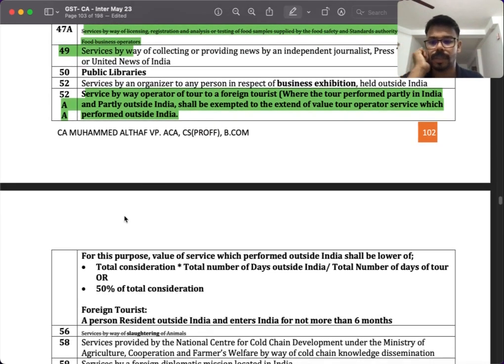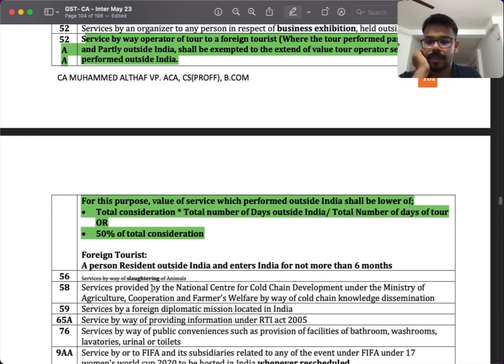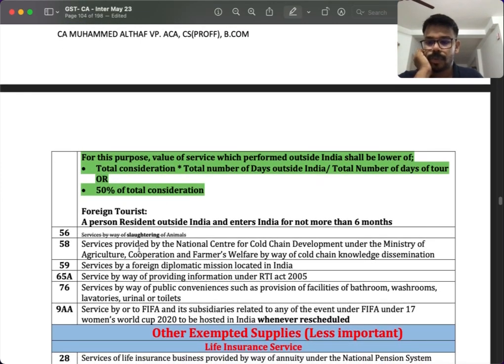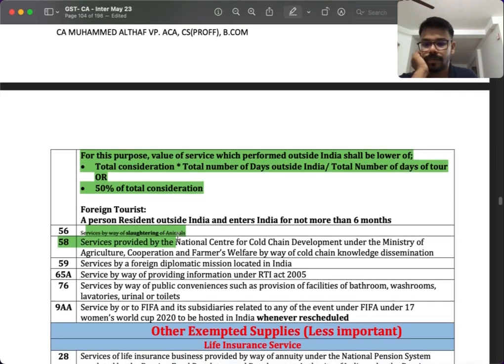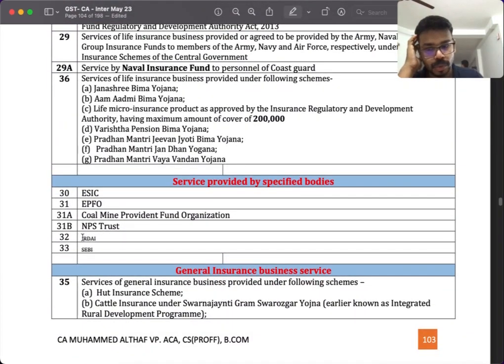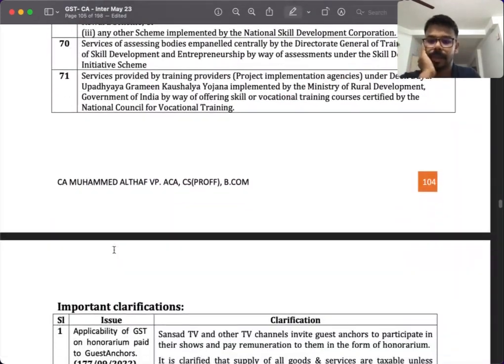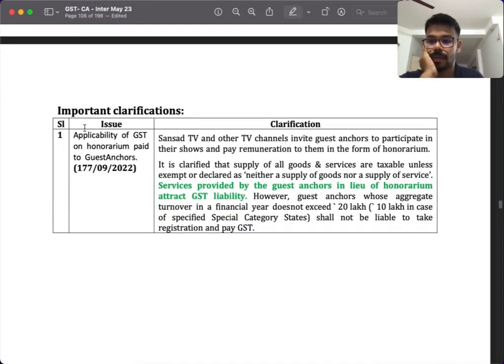There is actually a huge amendment in the foreign tourists, like organizing foreign tourism. That also they made a new amendment. This one they've removed. Slaughtering of animals they've removed, and yeah, those are the main amendments. And these two services are removed. And they have inserted a new clarification here.